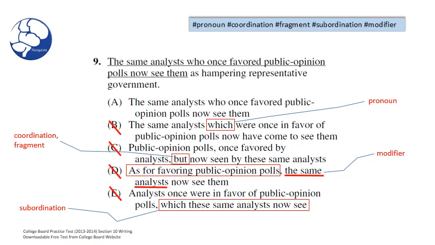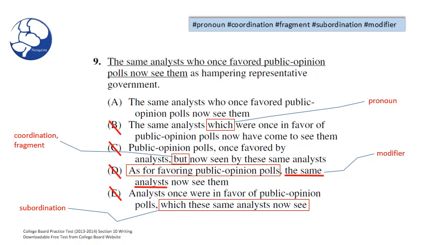In choice E, the main idea is that analysts once were in favor. So the focus in choice E is about a position in the past and not the current position of analysts. Comparing the two choices, A is a better choice.